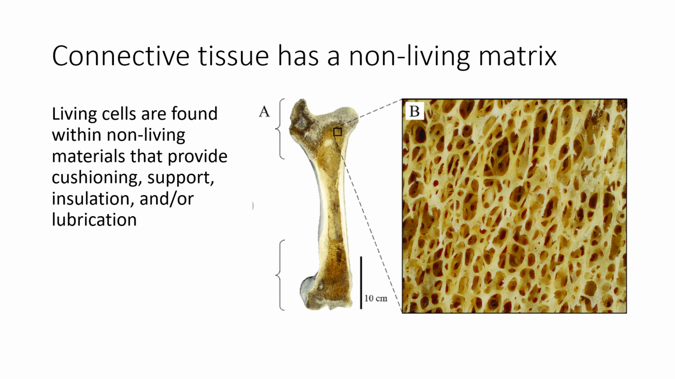One of the defining characteristics of connective tissues is that it consists of living cells in a non-living matrix. For example, in bones, the living cells are found within a matrix made up primarily of calcium that gives bones their strength and rigidity.